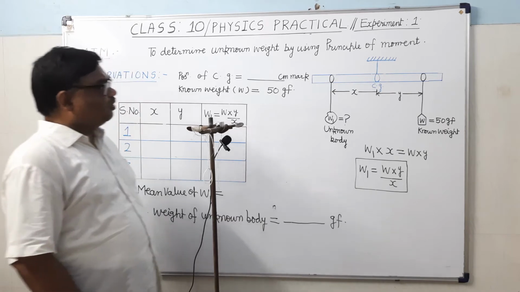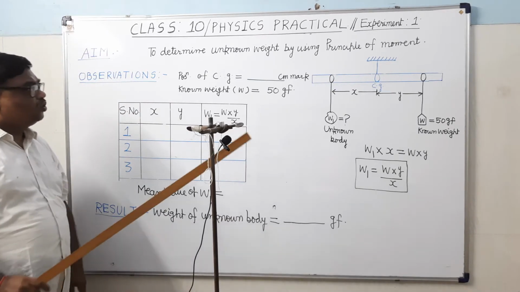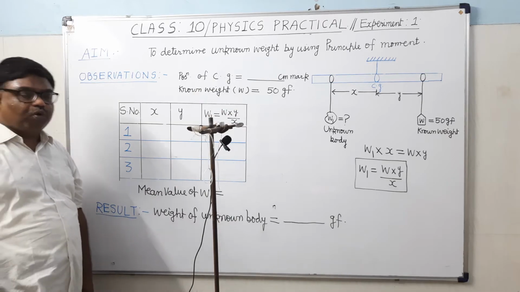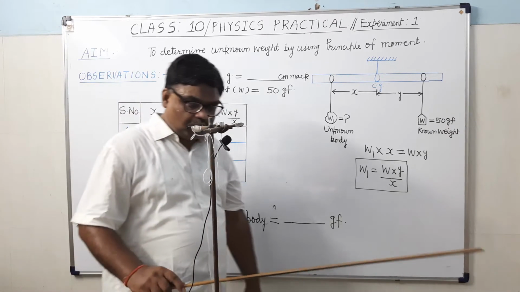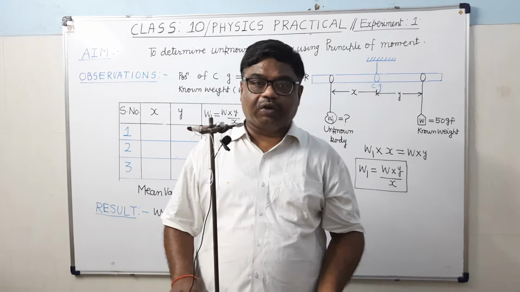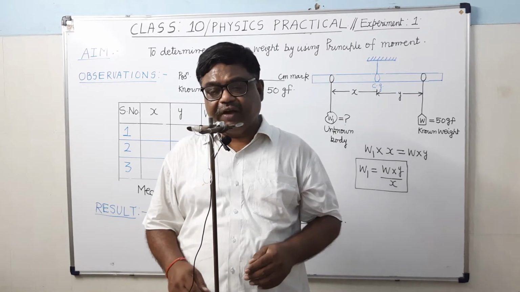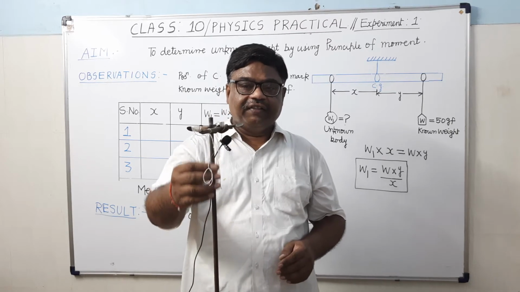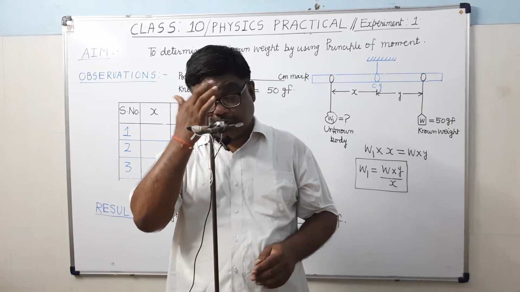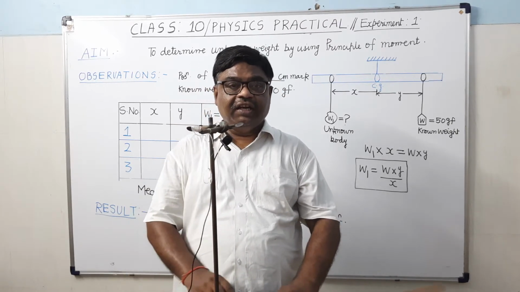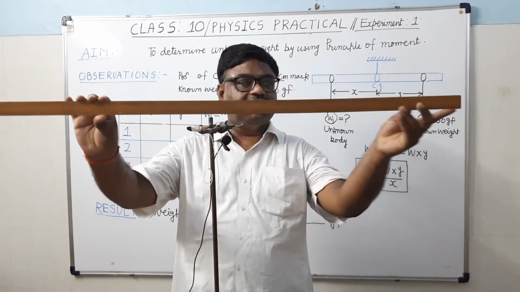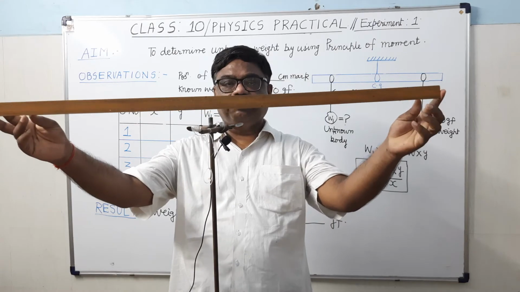Now today I am taking one experiment to determine an unknown weight by using the principle of moment. So what things will be required to conduct this experiment? First of all, you can see there is a retort stand. This stand is called the retort stand. There is a 100 centimeter long meter scale. This is a meter scale which is 100 centimeter long.